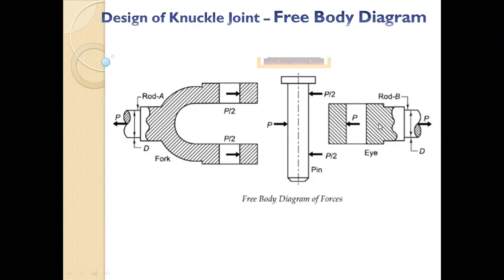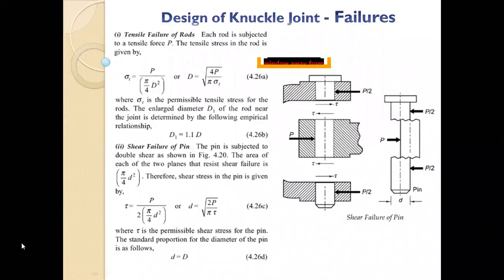So it will bend, right? So it will undergo bending failure. It is a simply supported beam having a load at the center and supported at the two ends. So it will undergo bending. First, it will have a bent shape. That is the first failure. The second failure, it will simply undergo shear like this. See this diagram I have shown for shear.